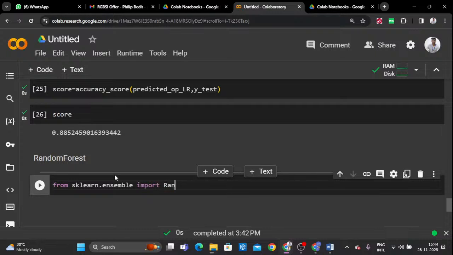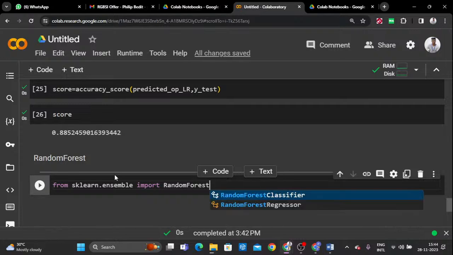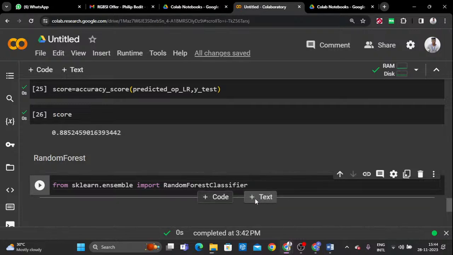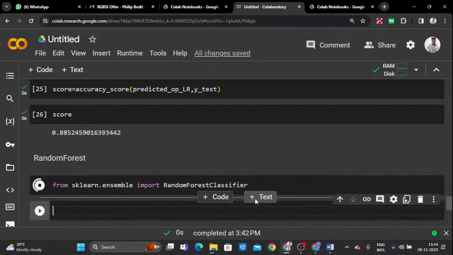So random forest, that is the algorithm. Today I'm going to use it, and we are going to compare the accuracy score of logistic regression and also the random forest classifier. So now I'm going to import that particular random forest classifier. For this we have to create the model. How can we create the model? Model dot random forest. Then you have to store that particular algorithm in this particular object.